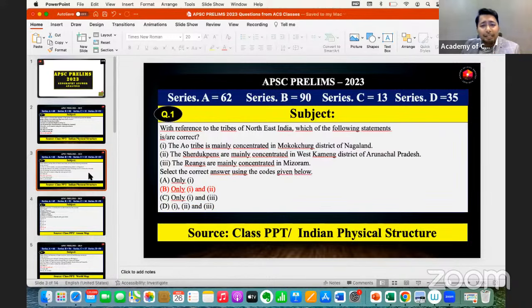Then the next question we can see here, with reference to the tribes of Northeast India, which of the following statements is correct? Well, these are a part of human geography, or we can say social geography. So yes, when we study geography, we used to divide geography into three parts, right? The physical geography, which is a part of everything which we see in front of our eyes. Then we study about social geography or human geography. So here, this particular question came from human geography.